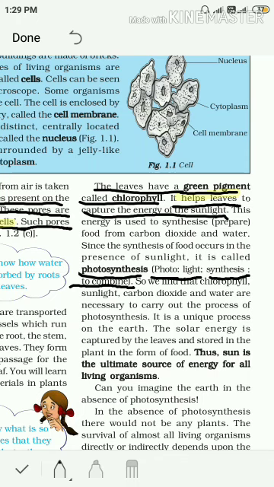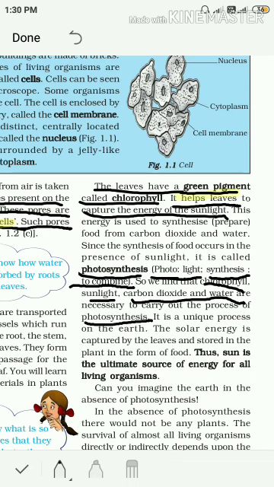Yes. So, we find that chlorophyll, sunlight, carbon dioxide and water are necessary to carry out the process of photosynthesis. So, in simpler words, we can say that these are the raw materials for photosynthesis.